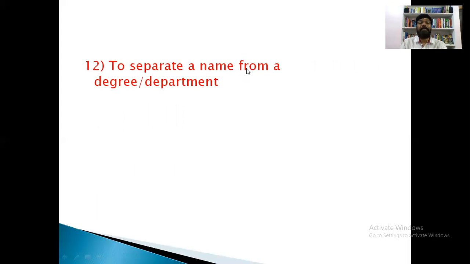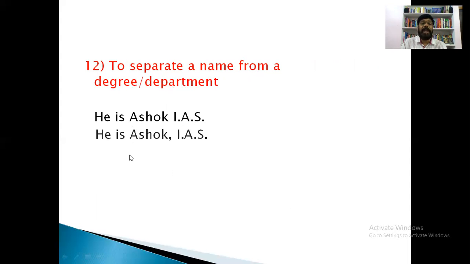To separate a name from a degree or department. For separating a name from a degree or department, we have to use a comma. He is Ashok, IAS. This is a degree, and we have to separate this degree from this person. So he is Ashok, comma, IAS, right?